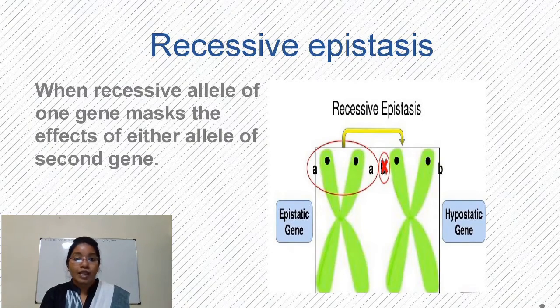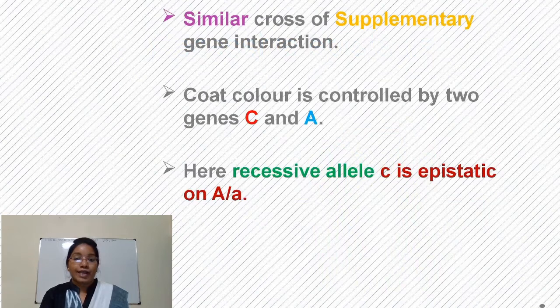This type of epistasis is present in coat color in mice. So this is a similar cross to the supplementary gene interaction, so no need of remembering a new cross. In mice there are three types of coat colors: one is agouti, second is black, and third is albino.